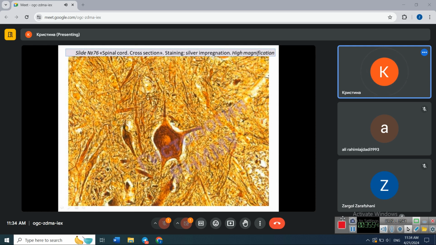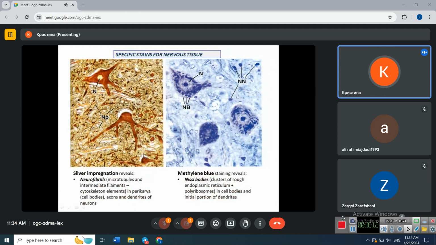The same is here. Cell body, processes of a neuron, its nucleus, cut sections of processes of other neurons in neuropil, and not stained nuclei of glial cells. So two types of specific stainings for nervous tissue. Silver impregnation reveals neurofibrils, and methylene blue or Nissl staining reveals Nissl bodies.